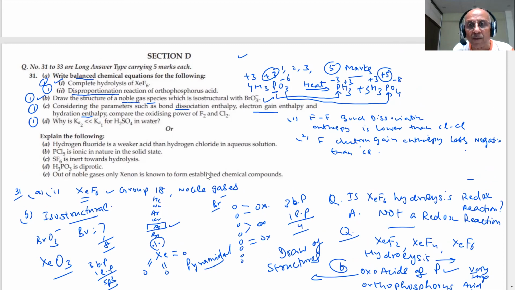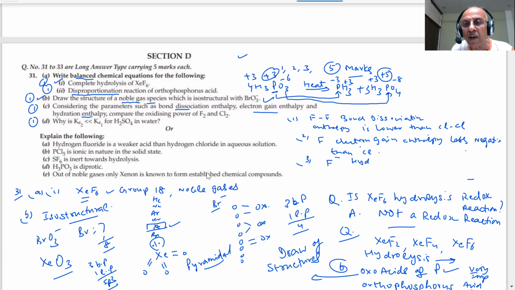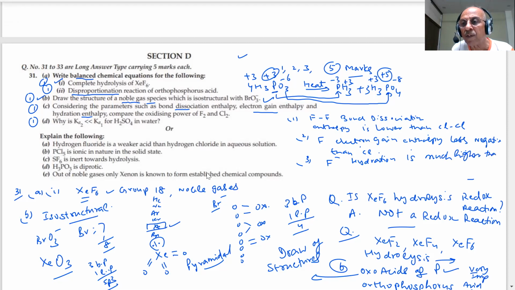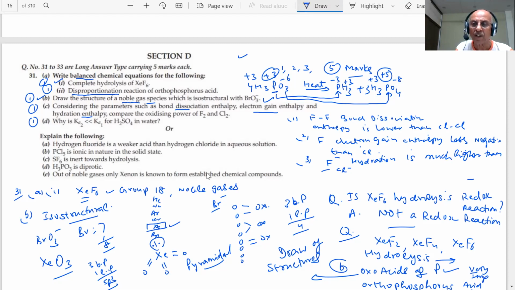Then the third factor, students, what happens? The hydration enthalpy, which will also be important. These two factors more than compensate for the less negative electron gain enthalpy. So what will happen? F minus hydration enthalpy is much higher than Cl minus, due to small size.